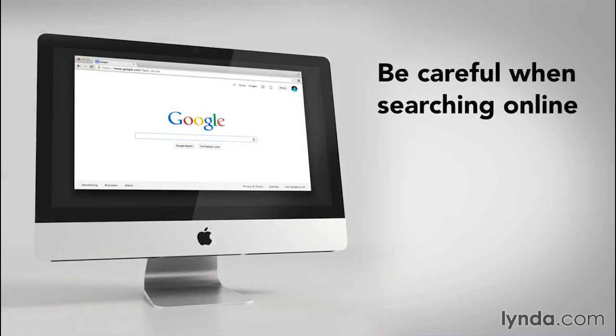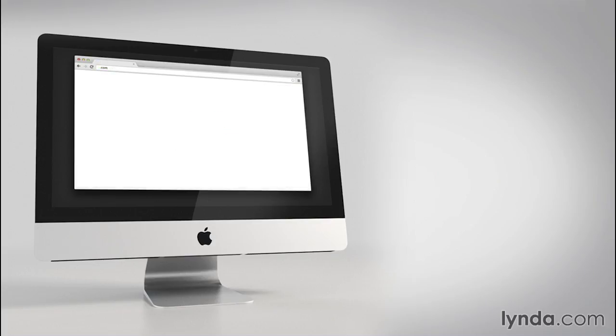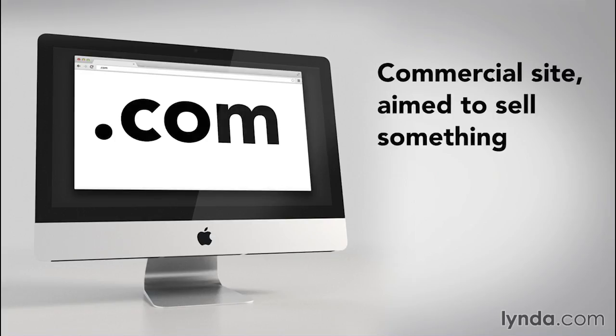Often our first inclination is to Google the topic. Googling may help us get started, and some of the sources may be valid, credible ones. However, be careful. Learn to evaluate the source. Any site that ends with .com is a commercial site. Its aim is to sell something.